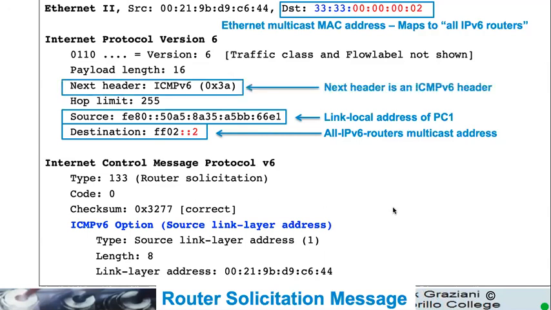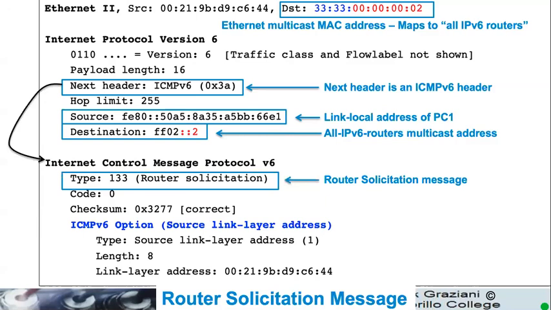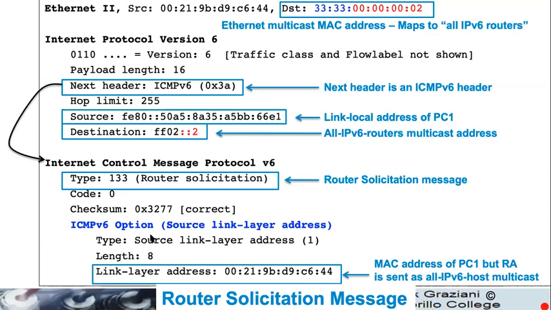Continuing looking at this, the next header field is hex 3A, decimal 58, that says it's an ICMPv6 message. Okay. Type 133 means this is a router solicitation message. The ICMPv6 option is a type 1 option, which means that the router solicitation message includes the link layer address of the source.